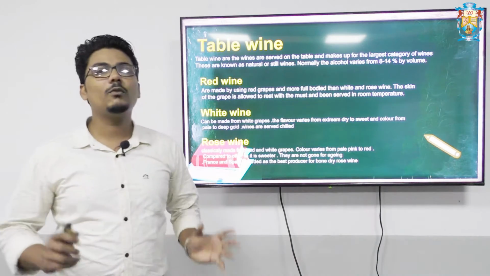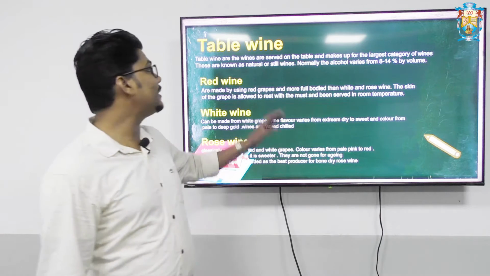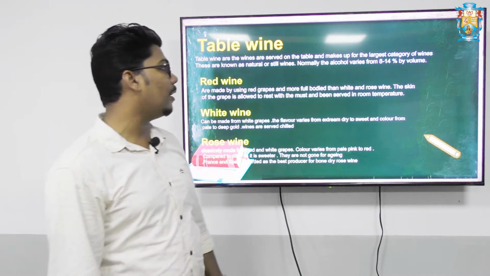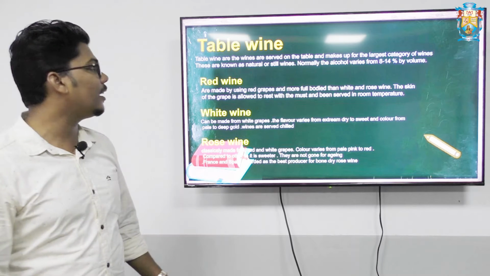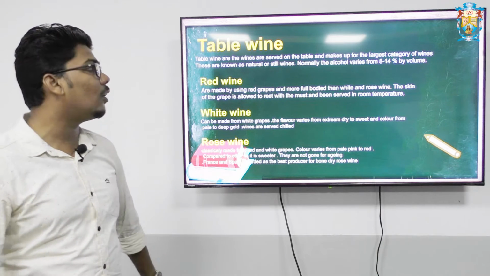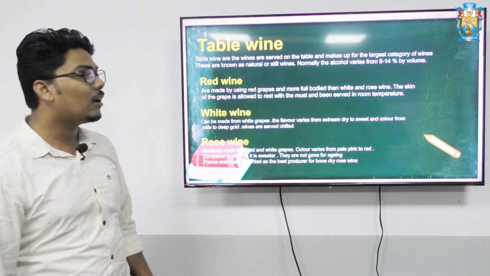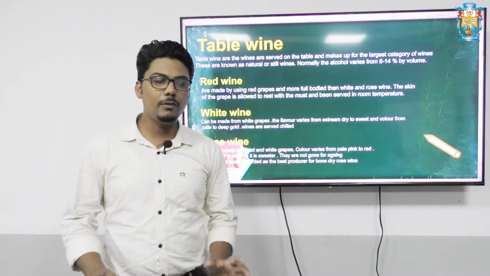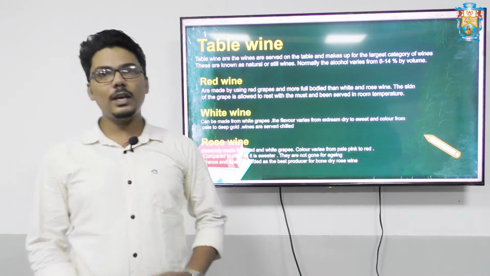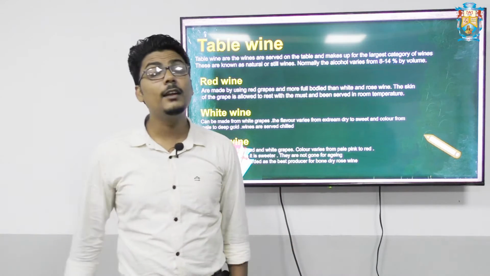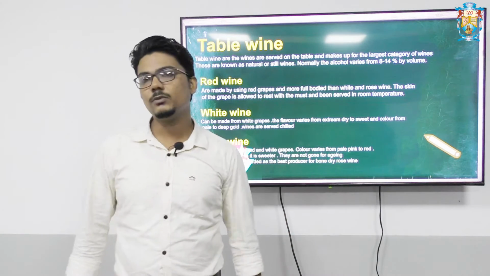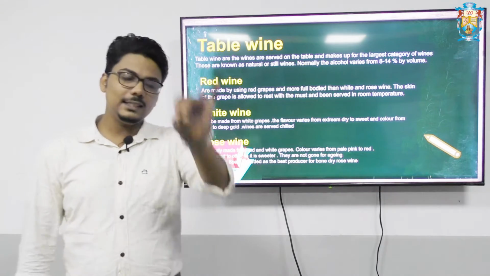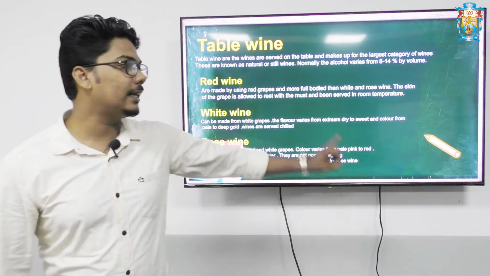Now let us understand what a table wine is. Table wines are the wines that are served on the table and make up the largest category of wine. These are known as natural or still wines. Normally the alcohol varies from 8 to 14% by ABV. ABV means alcohol by volume. So the large category of wine which falls under table wines is all kinds of red wine, white wine or rose wines.